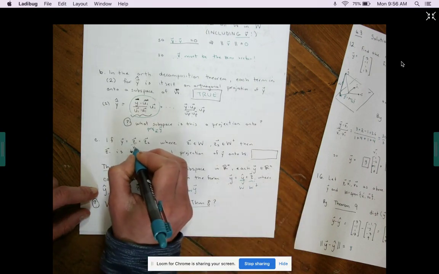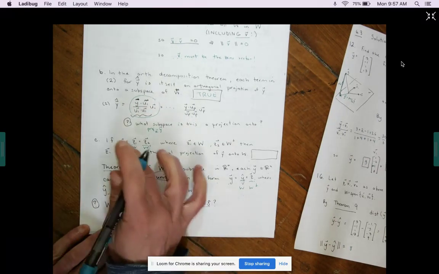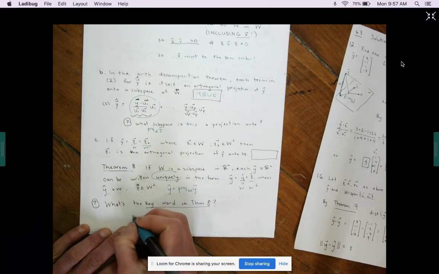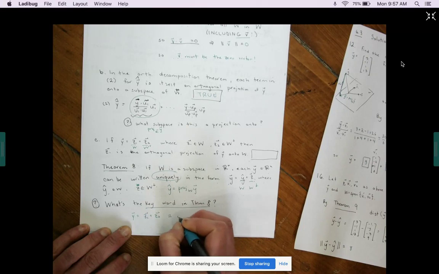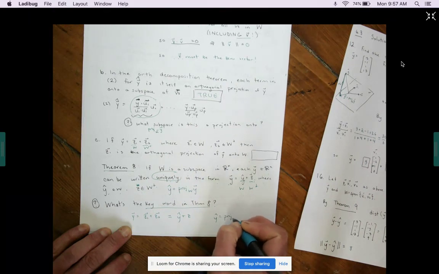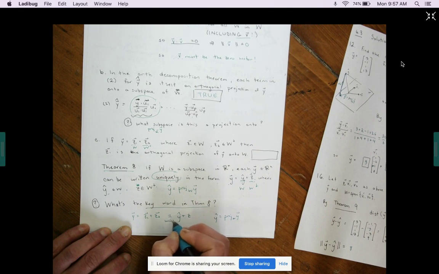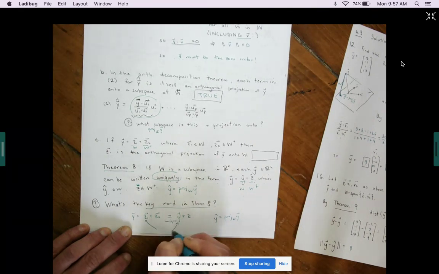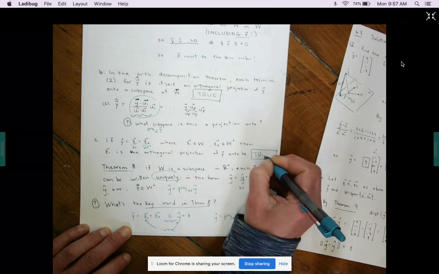So if we have such a sum, Y equals Z1 plus Z2, and it equals Y hat plus Z, where Y hat is the projection. Since it's unique, that means that these two are the same. So this statement is true again.